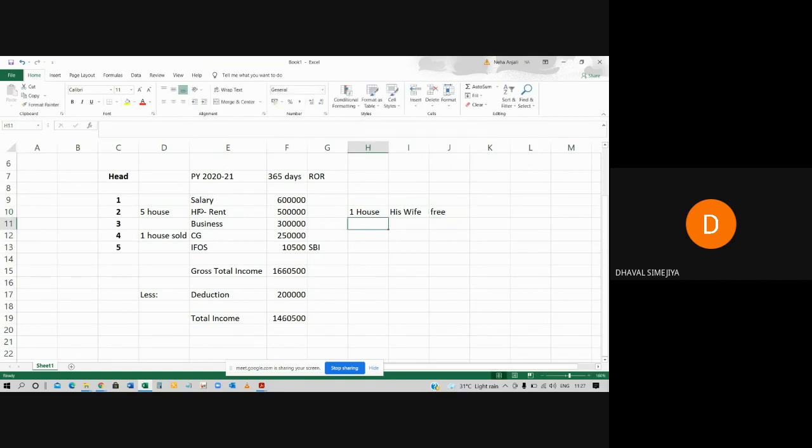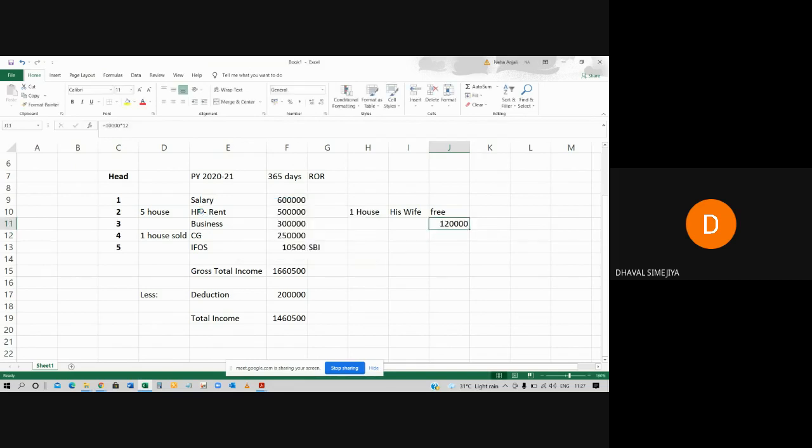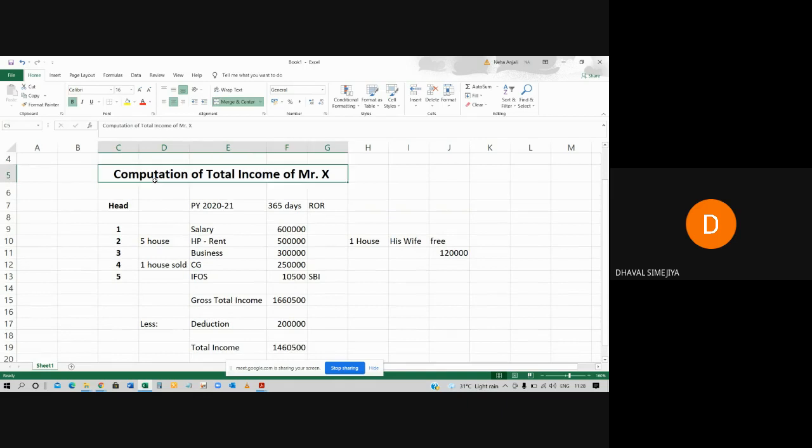And Mrs. X has given that house property on rent, 10,000 rupees per month. So for 12 months, it will be 1,20,000 rupees.